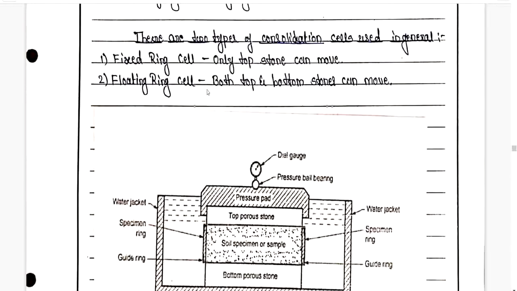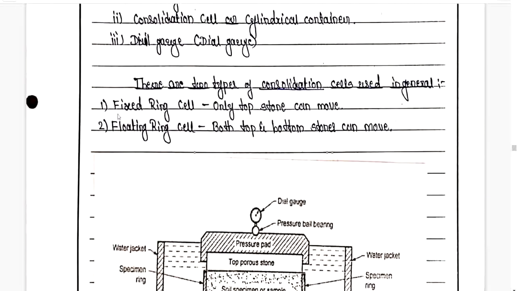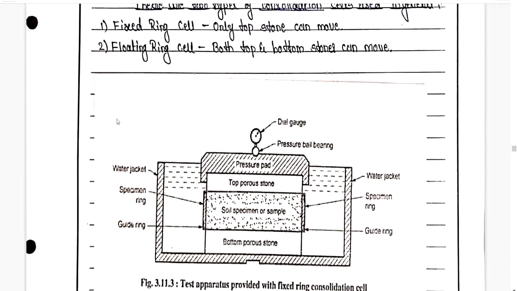There are two types of apparatus which we will come across. First one is fixed ring cell, only top stone is going to move. Second one is floating ring cell, that is top and bottom both the stones are going to move. So what are these top and bottom stones? How we are going to judge it as a fixed ring cell, or as a floating ring cell, we are going to study further.